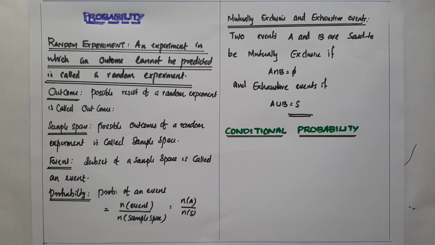Now outcome: a possible result of a random experiment is called an outcome. Suppose you are tossing a coin, the possible outcomes are head or tail, and when a die is thrown, the possible outcomes are the numbers 1, 2, 3, 4, 5, 6. Then what is sample space? Possible outcomes of a random experiment is called sample space.